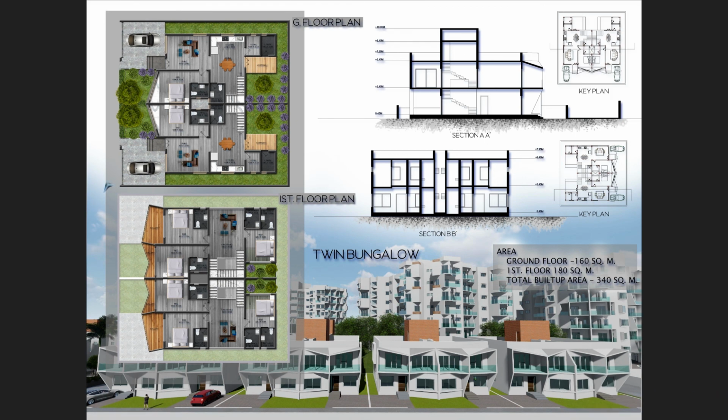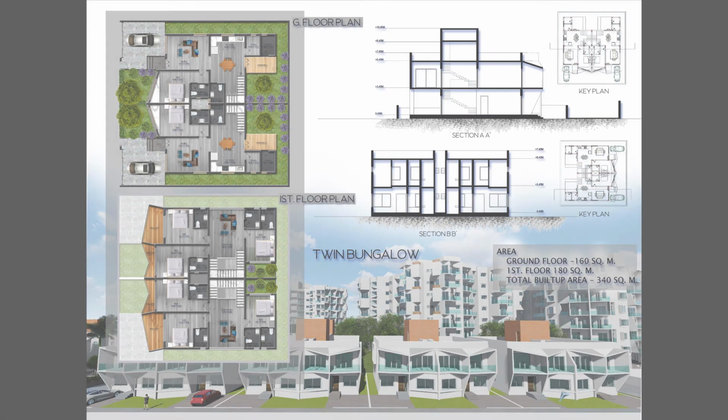This is the twin bungalow ground floor plan and first floor plan, and these are the sections, and this is the elevation.